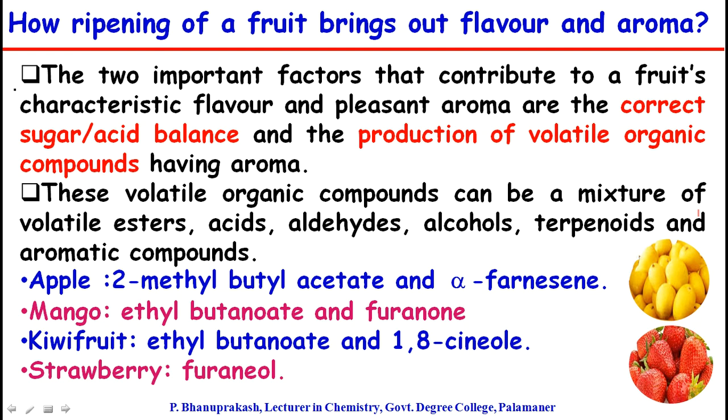The volatile organic compounds formed during ripening may be a mixture of volatile esters, acids, aldehydes, terpenoids, alcohols, and aromatic compounds. For example, in apple, 2-methyl butyl acetate and alpha farnesene are responsible for its characteristic flavor and aroma. In mangoes, ethyl butanoate and furaneol are responsible for its flavor and aroma. In kiwi fruit, ethyl butanoate and 1,8-cineole are responsible for its characteristic flavor and aroma. And in strawberries, furaneol is responsible for its characteristic flavor.